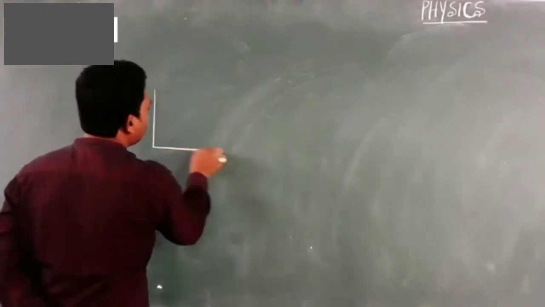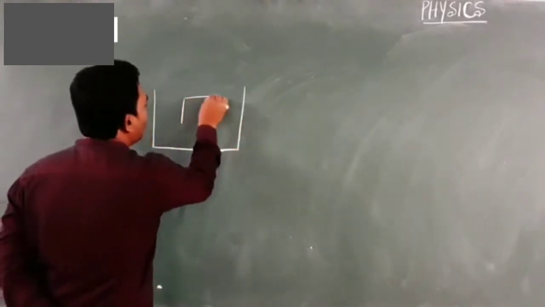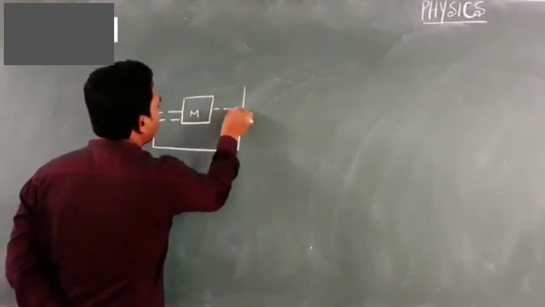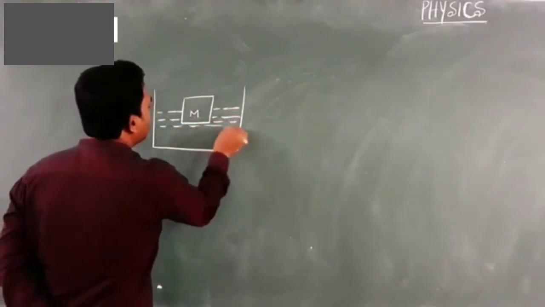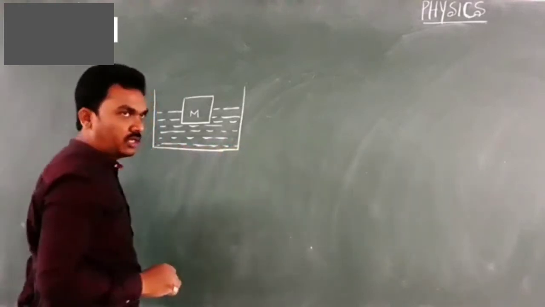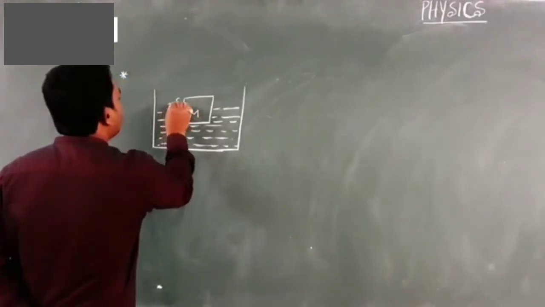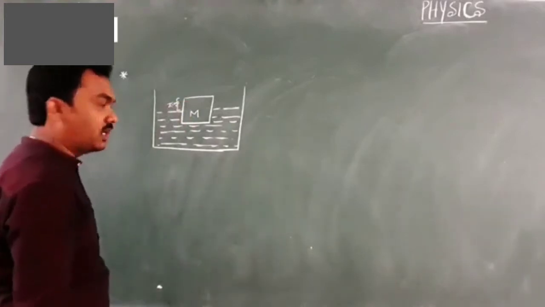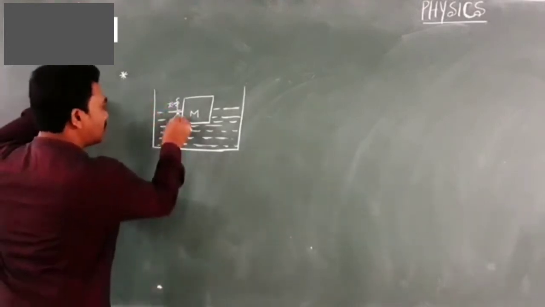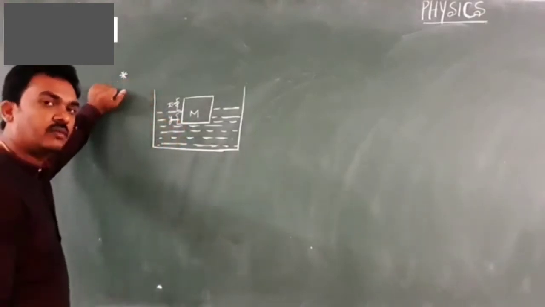Look at this. Here there is a wooden block whose mass is capital M, floating in a liquid, so that some x centimeters of length of the body is outside. Suppose some y centimeters is inside. Now the body is floating in the liquid.